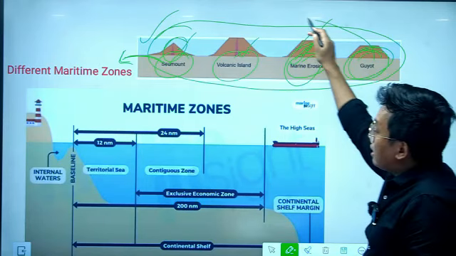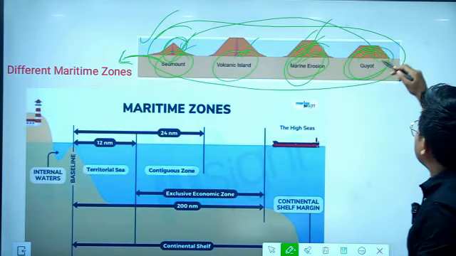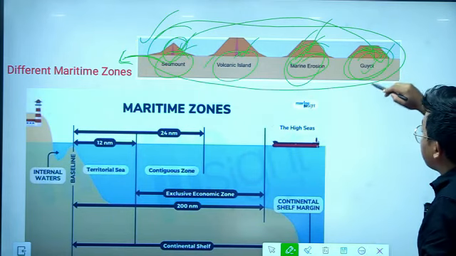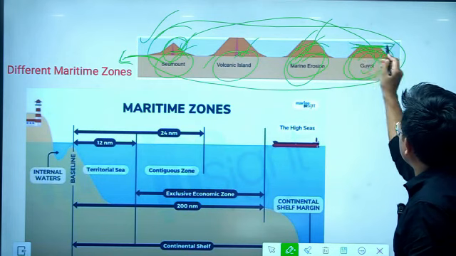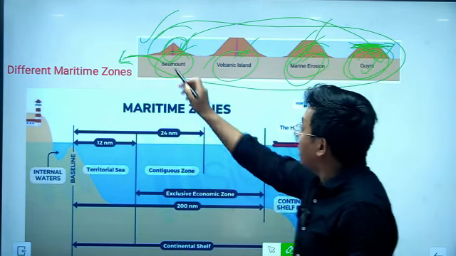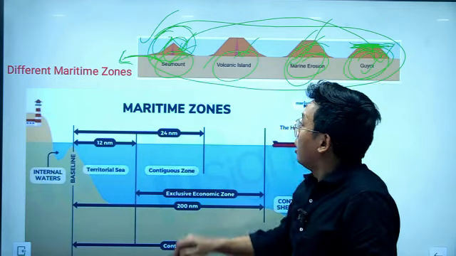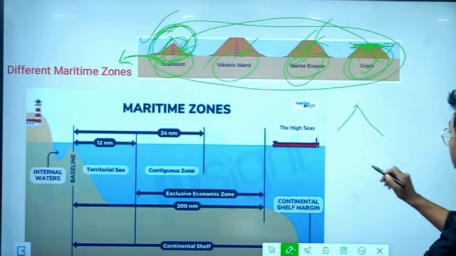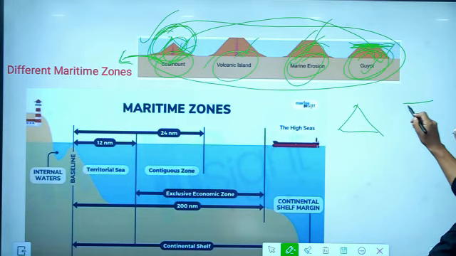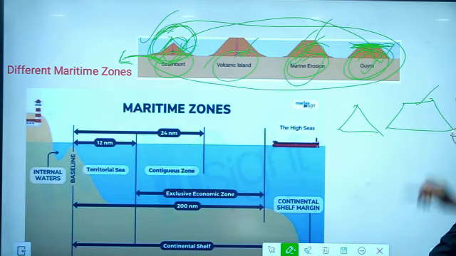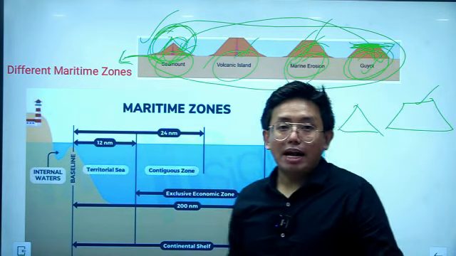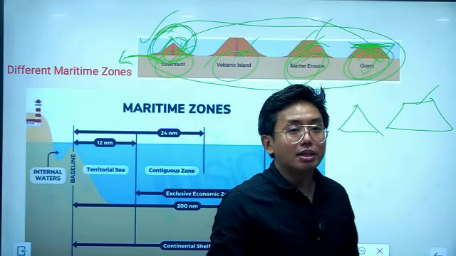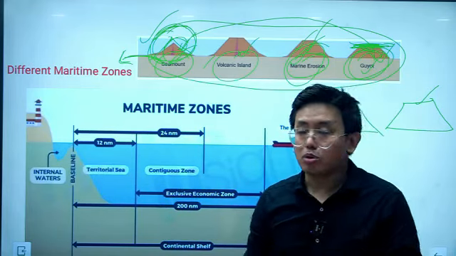So the guyot and the seamount are basically the same type of landforms, but the only difference between the seamount and the guyot is that the guyot has a flat top. So this is the guyot, and the seamount has a peak. So the seamount has a sharp top. Okay, so the shape of the seamount is like this, and the guyot is like this. So the guyot is basically a plateau shaped island or plateau shaped mountain which is found in the ocean region. So you have to know these differences.